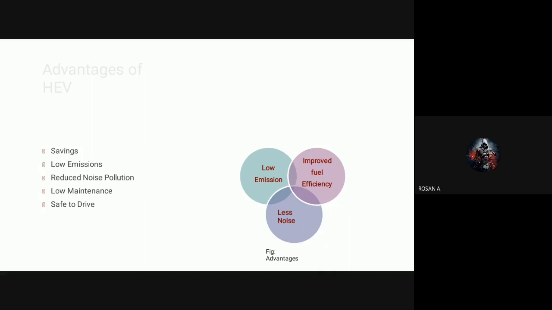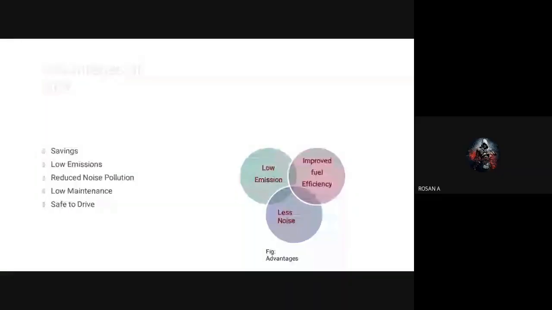If it runs on small energy, the noise is reduced, right? At the same time, it is safe to drive, right? So these are all the major advantages of hybrid electrical vehicles.